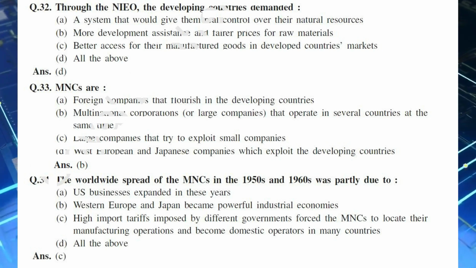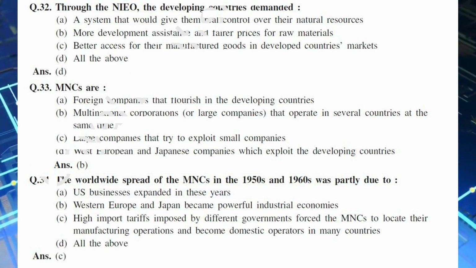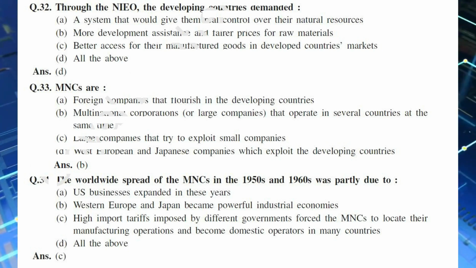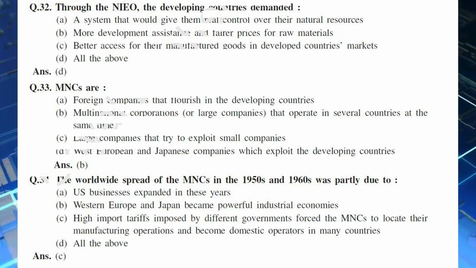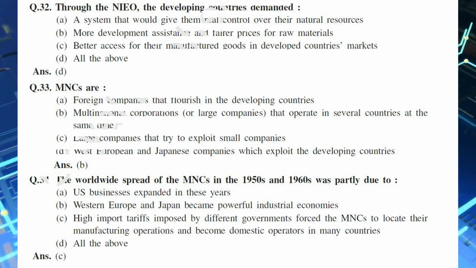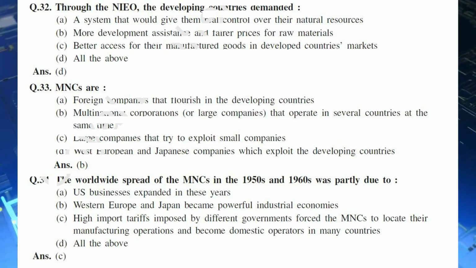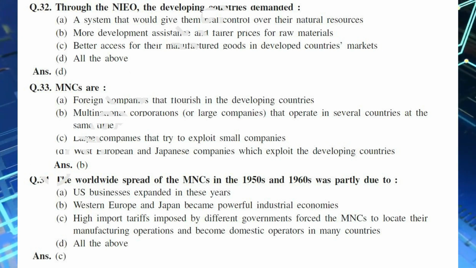Q.33. MNCs are: A. Foreign companies that flourish in the developing countries. B. Multinational corporations, or large companies, that operate in several countries at the same time. C. Large companies that try to exploit small companies. D. West European and Japanese companies which exploit the developing countries. Ans. B.